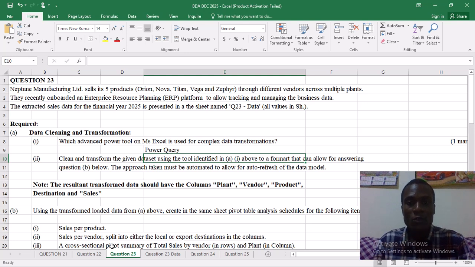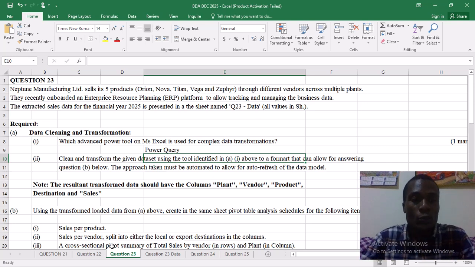Power Query is used for extract, transform, and load. It is an ETL tool in Microsoft Excel. So ETL, of course, stands for extract, transform, and load. So we are going to use Power Query to transform our data into a suitable format for analysis.